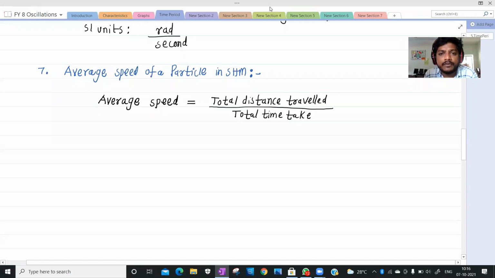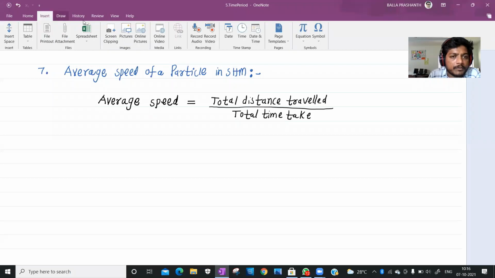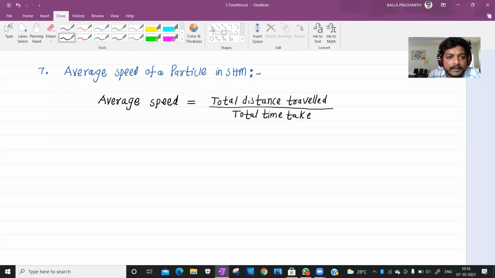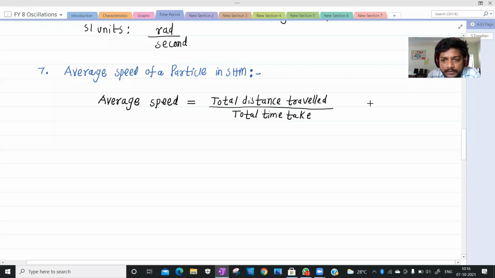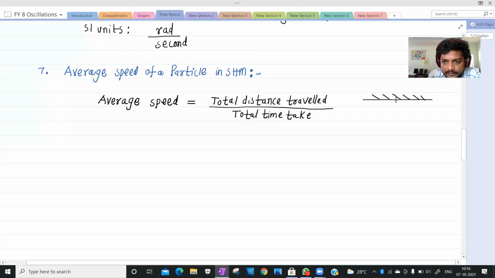Listen, in case of simple harmonic motion, we will take a simple pendulum. Here this is some fixed end, and here we have a thread, and a small mass will be there.